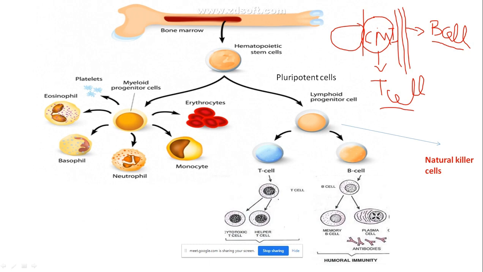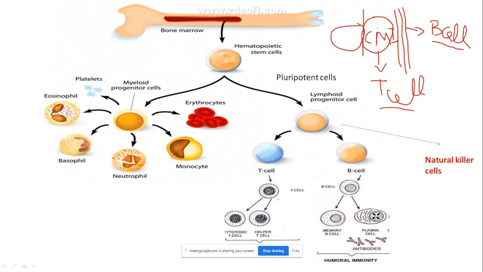Now you all know that the white blood cells are produced in the bone marrow. Inside the bone marrow, we have the hematopoietic cells or the stem cells. These stem cells undergo changes and develop into B cells and T cells.